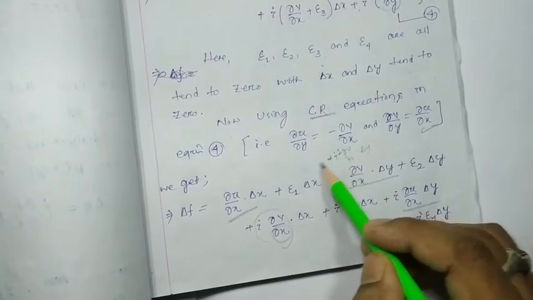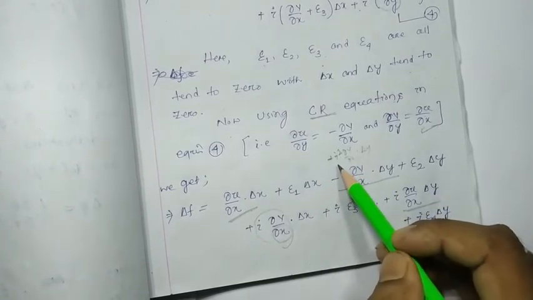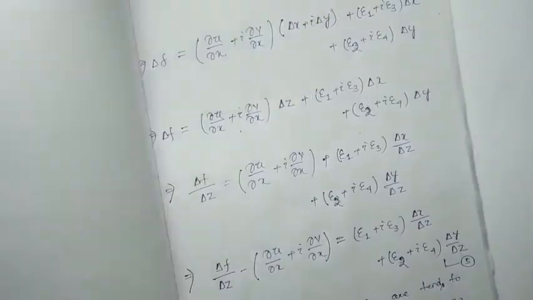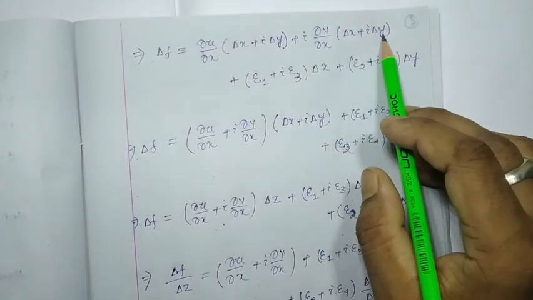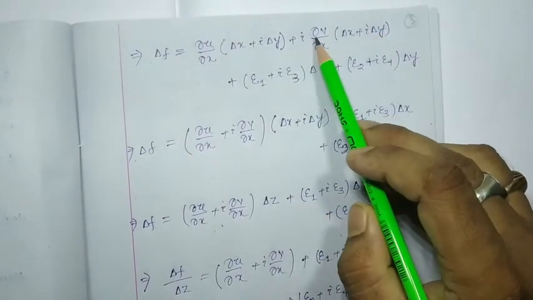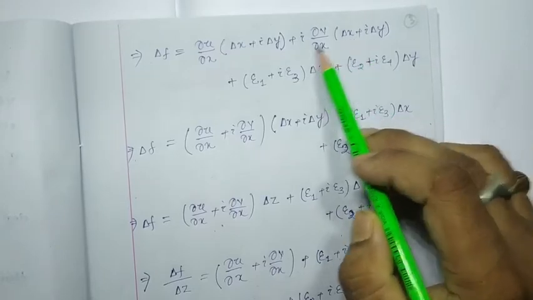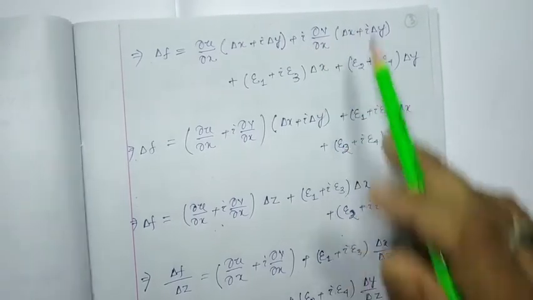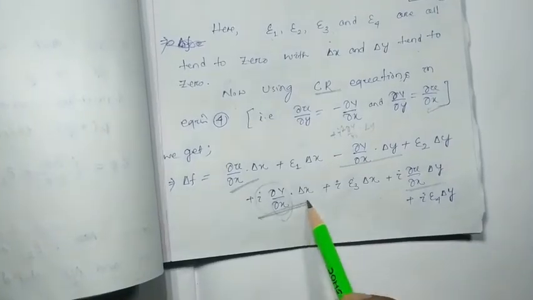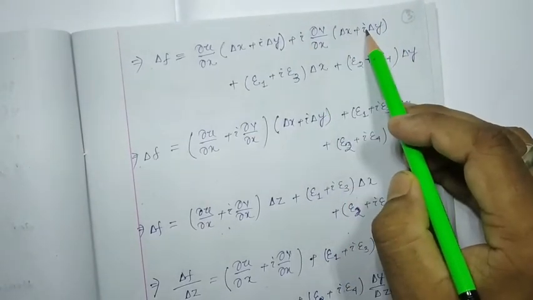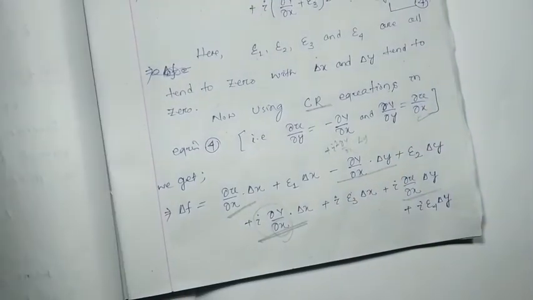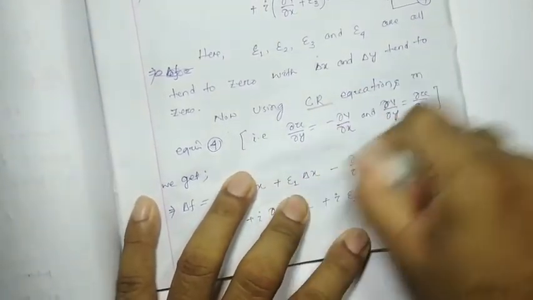So by taking i common, it will be plus ∂v/∂x into ∂y. So by taking i ∂v/∂x common, the second term will be i ∂y. You got my point? So you just multiply here i ∂v/∂x into ∂x, we get i ∂v/∂x into ∂x. That means this term we got. By multiplying i ∂v/∂x into this one, it will be i into i, i square, that means minus 1, minus ∂v/∂x into ∂y. That means this is this term. Okay, I'm erasing these things.